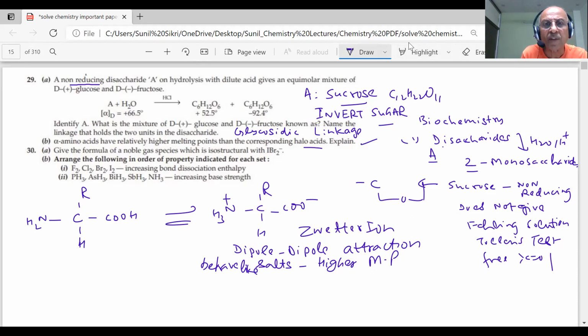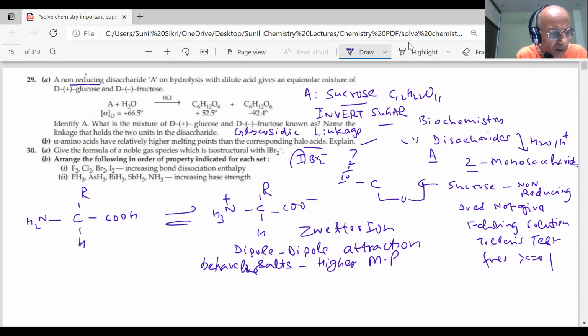Give the formula of the noble gas species which is isostructural with IBr2-. How many electrons are there in the outermost shell of I? 7. And how many are coming from here? Each bromine will share 1 electron. Total 10 electrons.